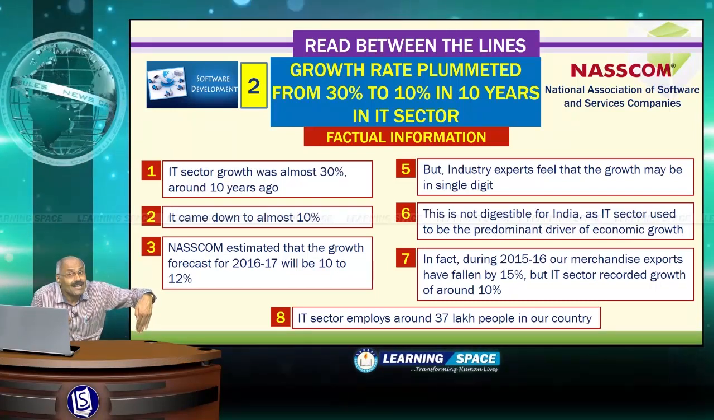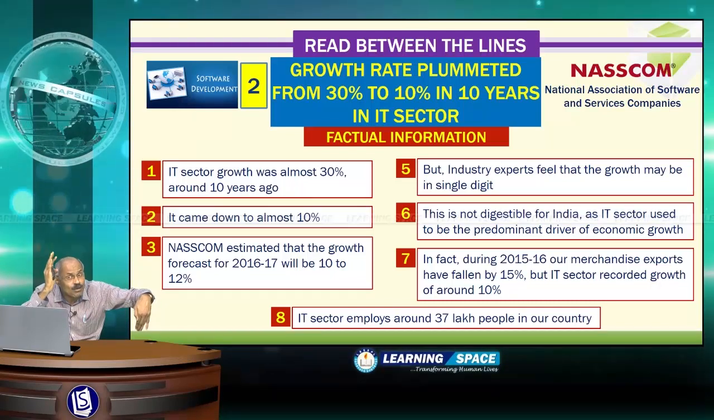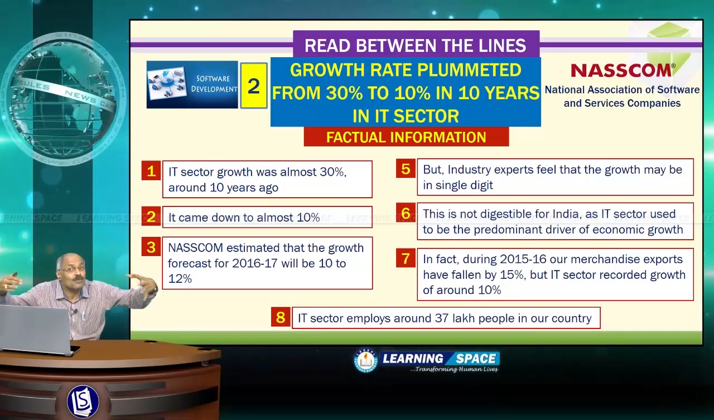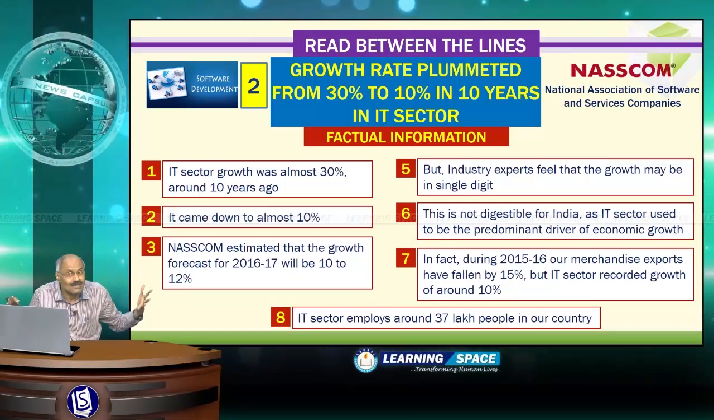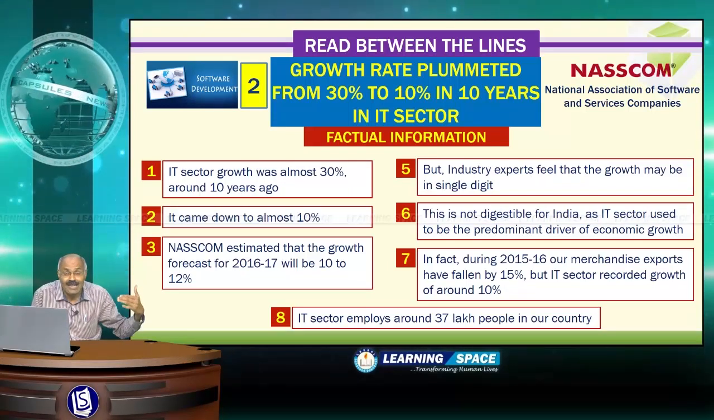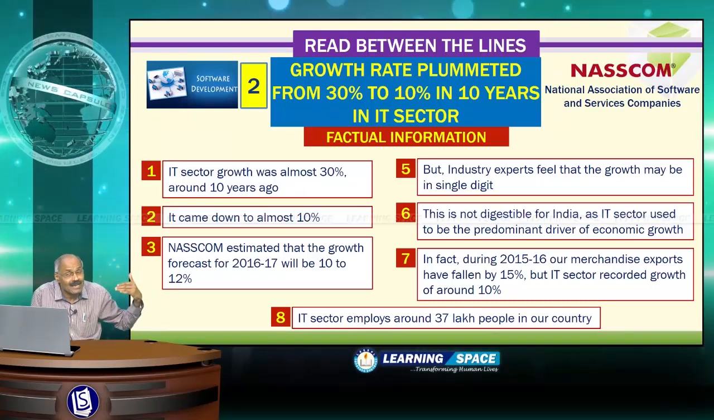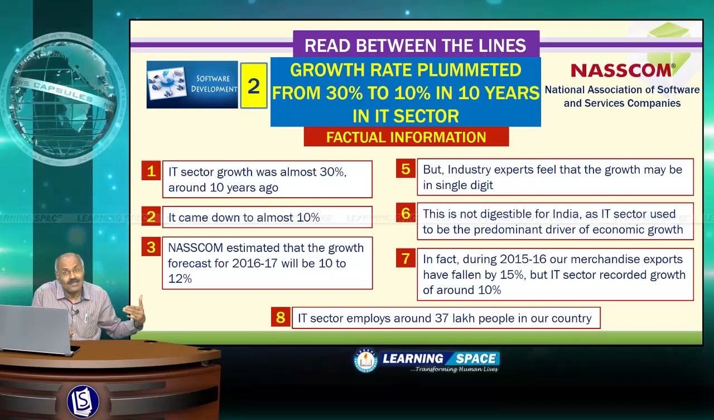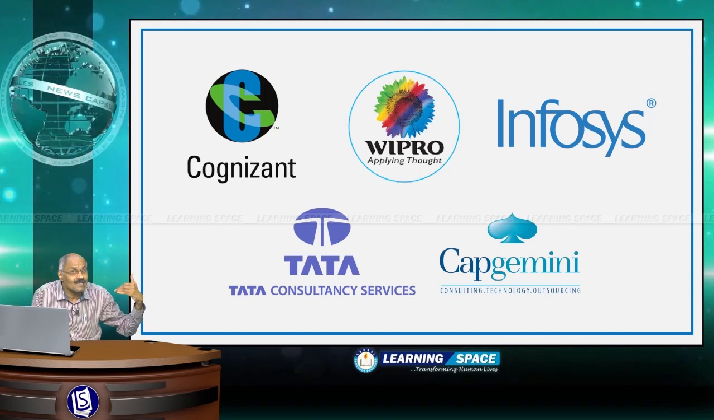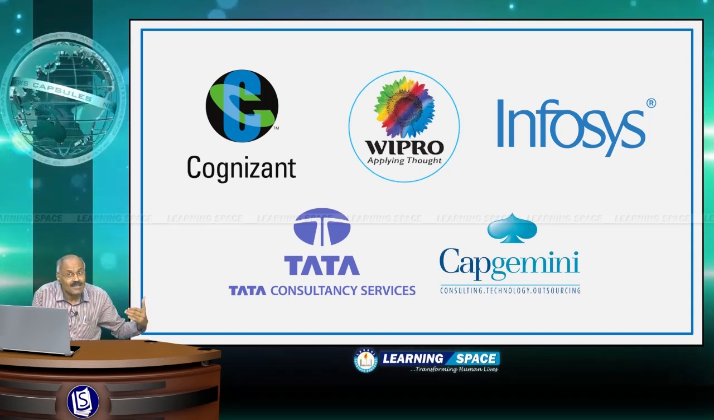But the IT sector recorded growth of around 10%. I am talking about export growth in the IT sector. And now, overall, the IT sector is expected to grow at around 10% to 12% this year. And the most important aspect is that the IT sector employs around 37 lakh people in our country. And please look into this slide. These are the main IT sector firms in this country: Tata, Wipro, Infosys, Capgemini, Cognizant.